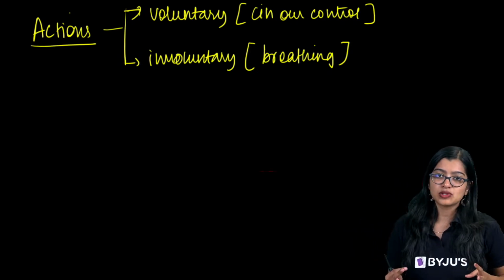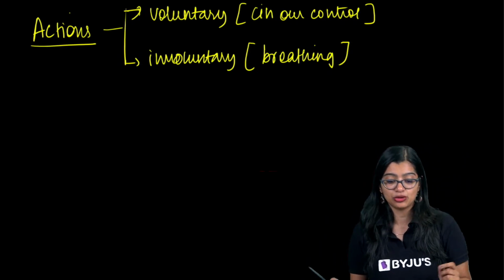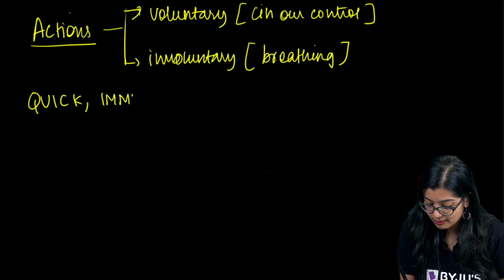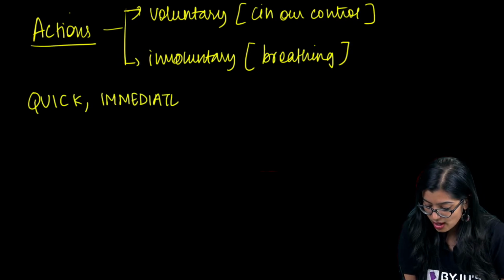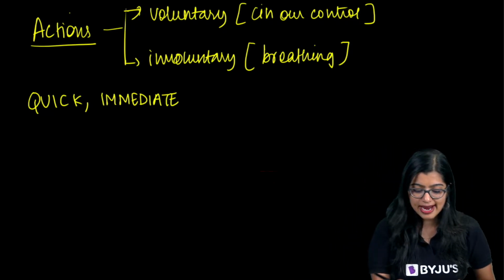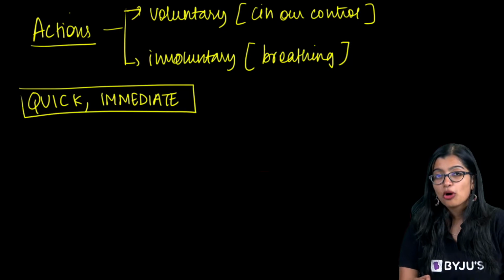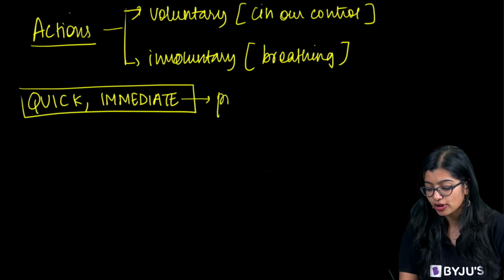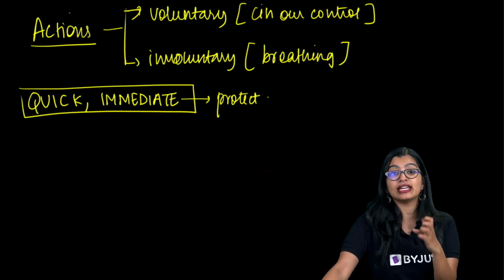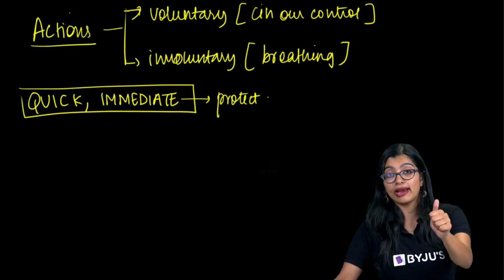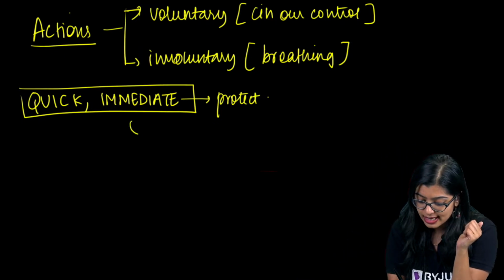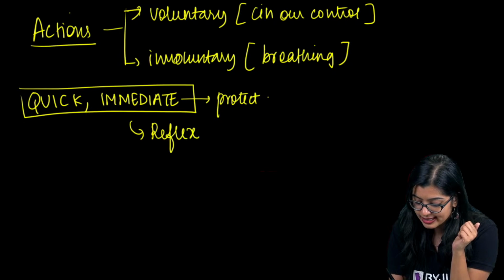Now, there are certain actions that we do which are very quick. They are immediate, and of course almost involuntary. Why is it that they are quick and immediate? Most often, it is to protect ourselves. In order to protect ourselves, we need to be very quick. So these quick, immediate involuntary actions that are done by us are called a reflex action.